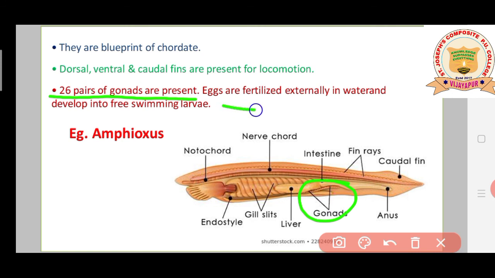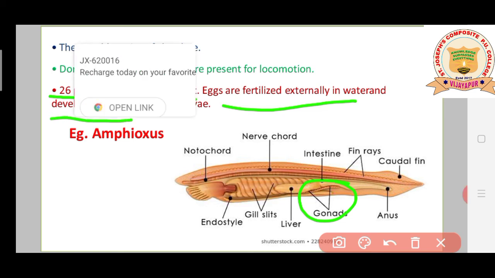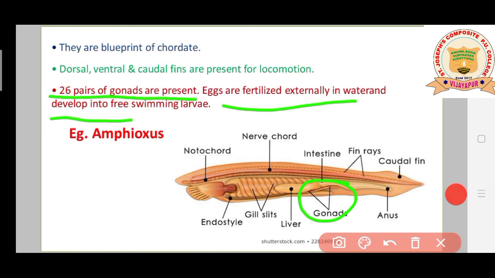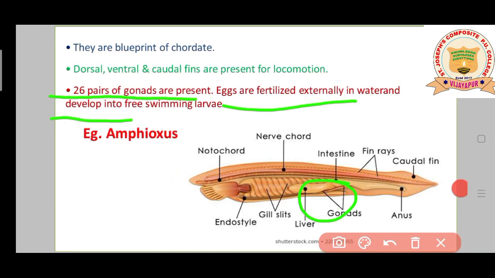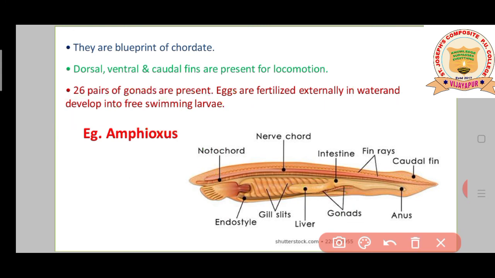Okay, eggs are fertilized externally in water, and development into free swimming larva, students. Usually what happens in this group of animals? Fertilization occurs externally, and that too inside the water. They develop into free swimming larva. So they are also going to show the larva stage, students, which means indirect development they are going to possess.